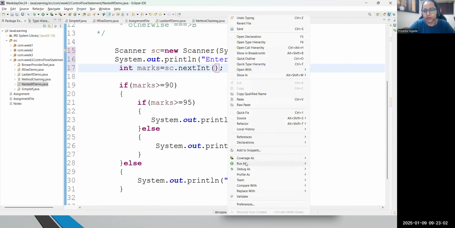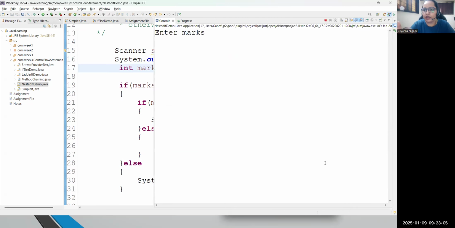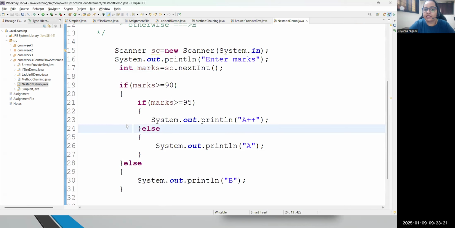Let's see. When you run, it is asking you to enter marks. I'm writing here 98. What will happen? First, it will test marks are greater than 90, true. Then it will come inside. Marks are greater than 95, true. And you will get a grade A++. Clear? So this is called nested pattern.